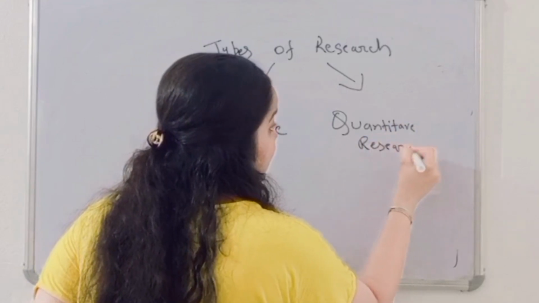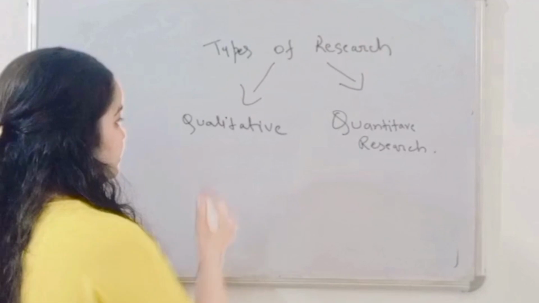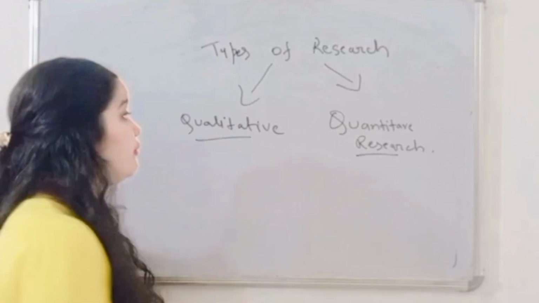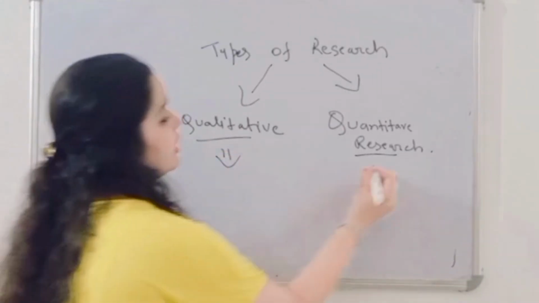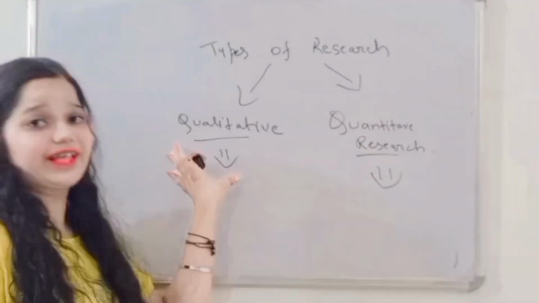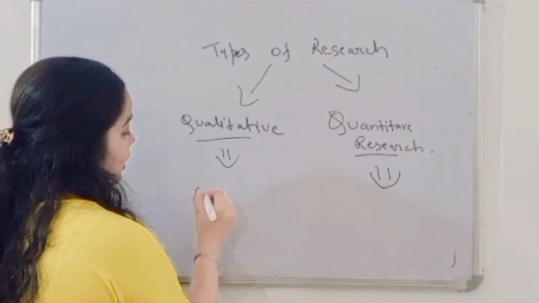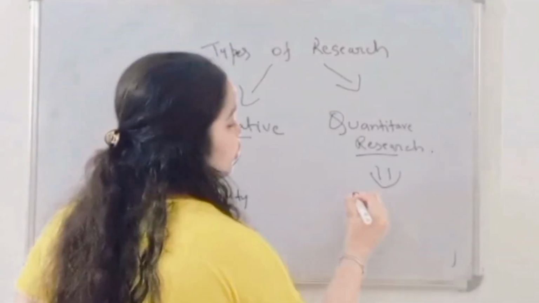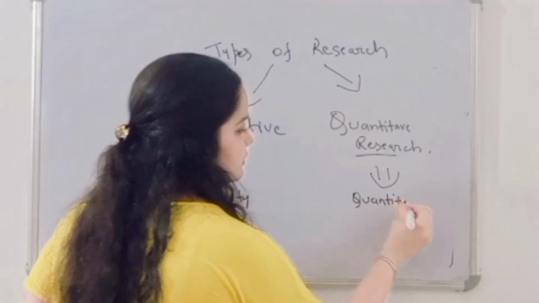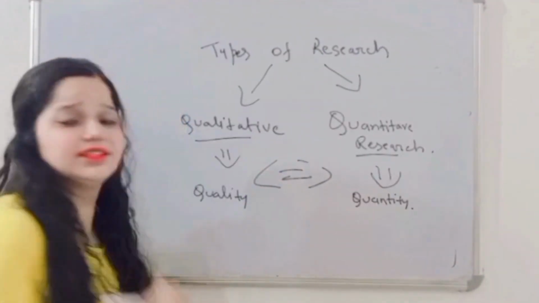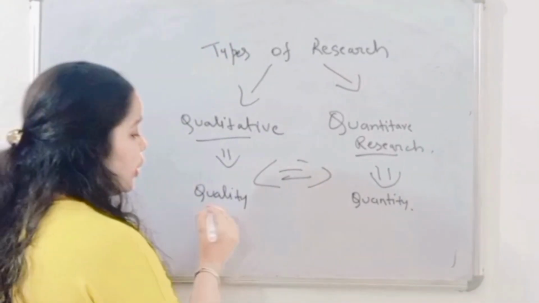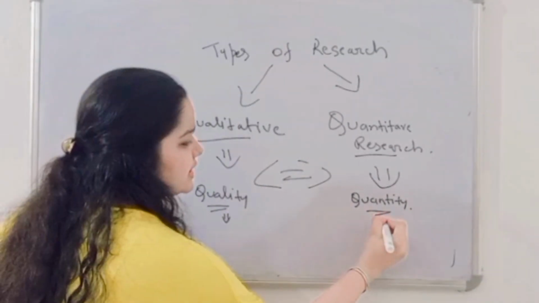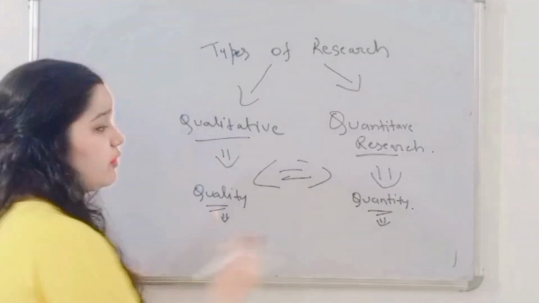Before we start with the terms qualitative research and quantitative research, firstly we will understand from which words they are derived. Qualitative research is derived from the word quality, and quantitative is derived from the word quantity. We can understand it in simple words. What do you understand by the words quality and quantity? With a simple definition we can understand what each term is.